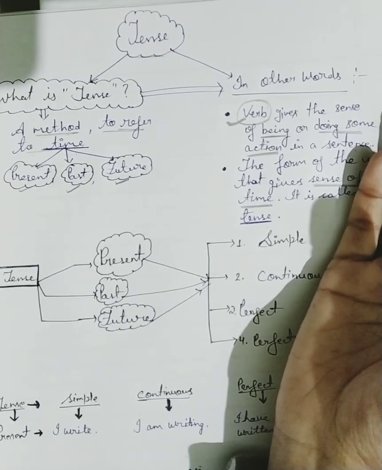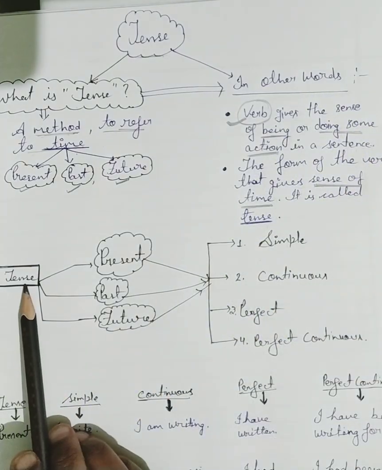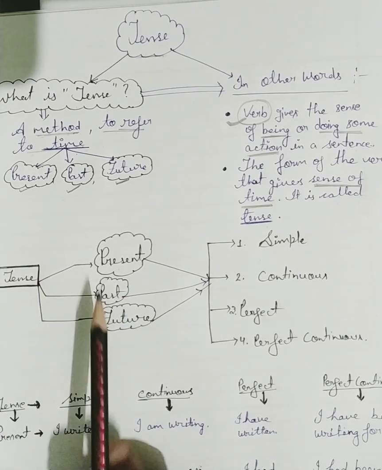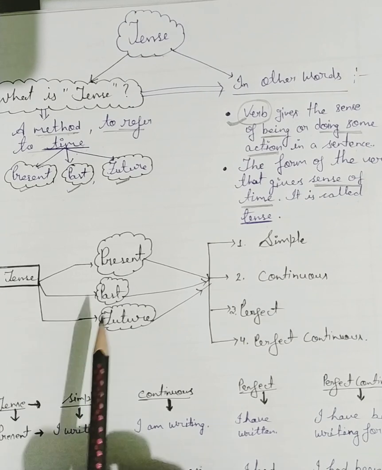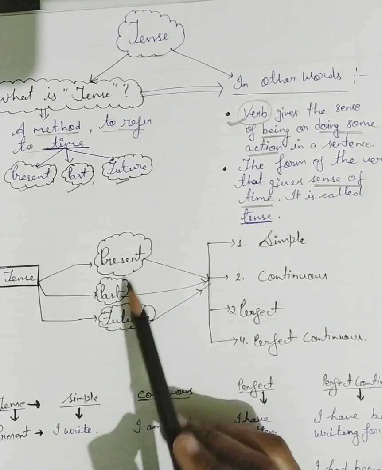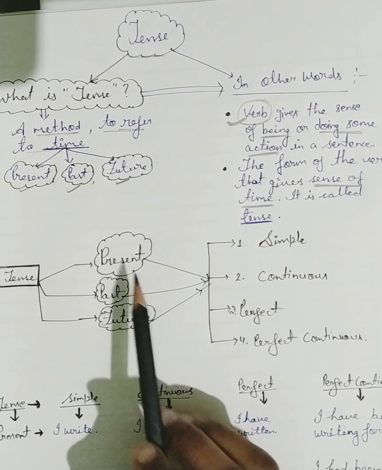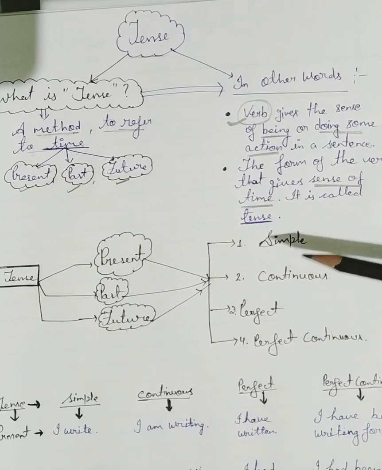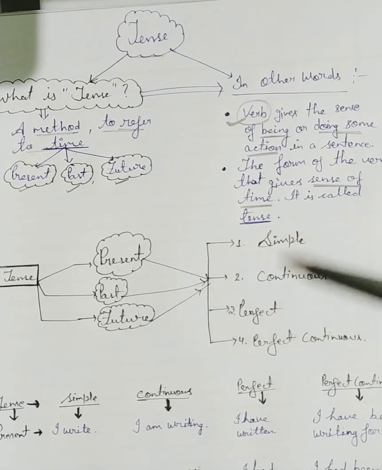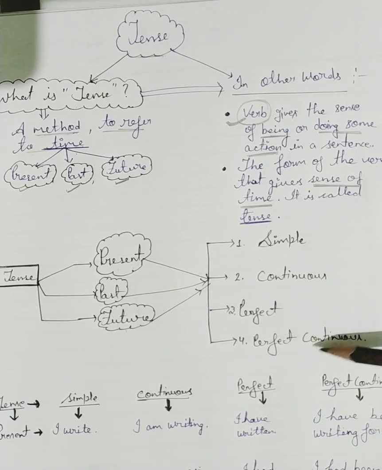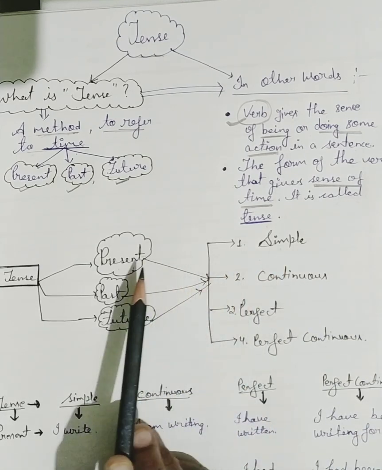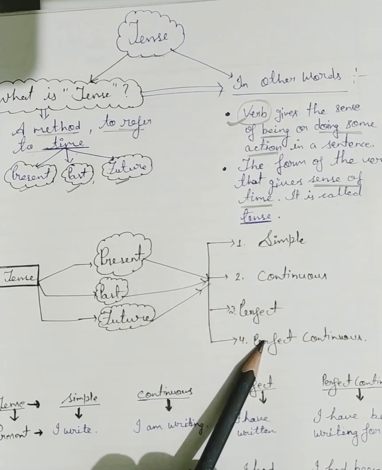We have to learn the other things, like that tense has three types. How many types? Three types, like present, past and future. These are the types of tense. I am repeating again: present tense, past tense and future tense. These are the three types, but when we elaborate them, all three can be divided into four parts: simple, continuous, perfect and perfect continuous. Like present: simple present tense, present continuous tense, present perfect tense and present perfect continuous tense.